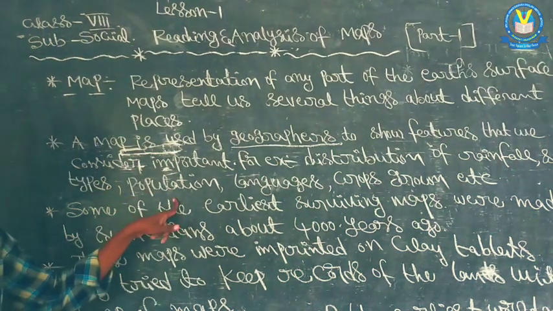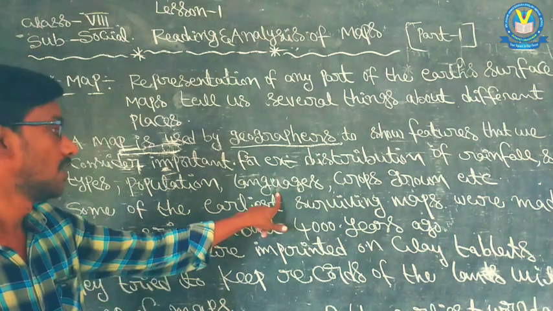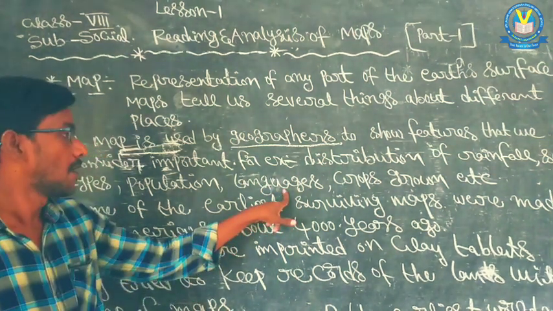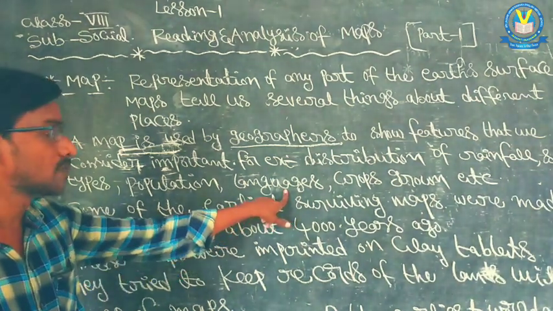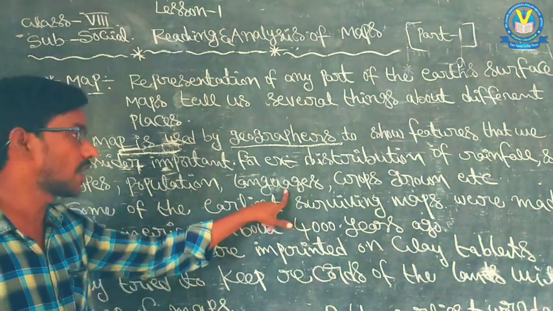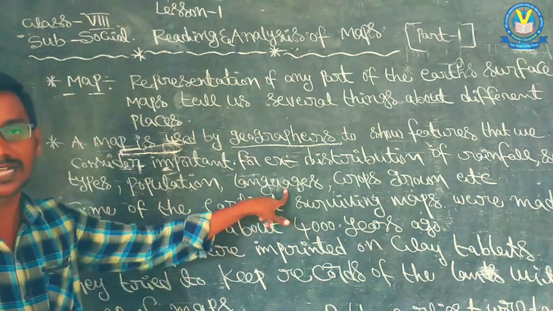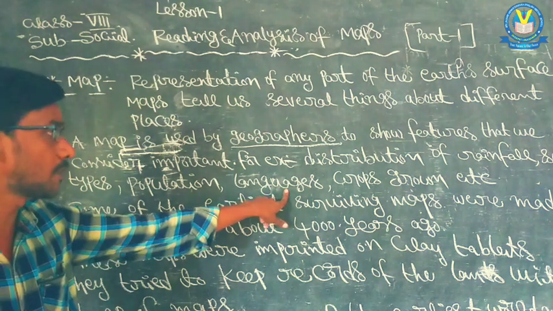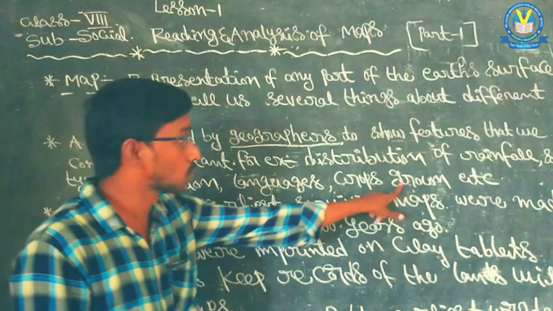When we follow or analyse the map. Next, languages. For example, what is the name of our country? India. India is called a multi-language country. Different types of people live in different types of places, so different types of people speak different types of languages. For example, what is the name of our state? Andhra Pradesh. Andhra Pradesh people speak which language? Telugu language. Like that.